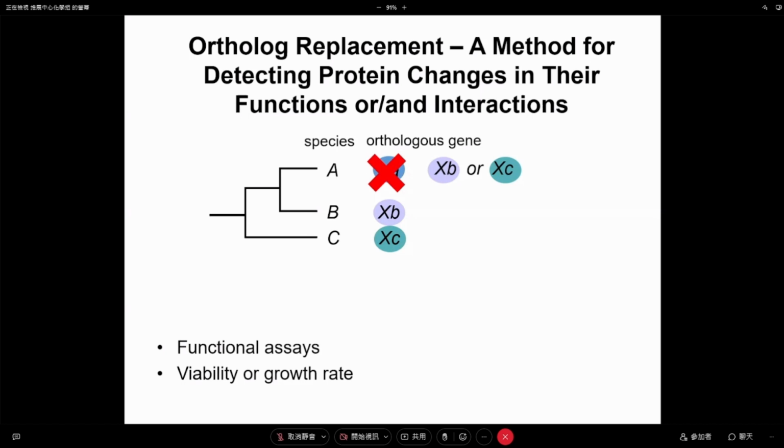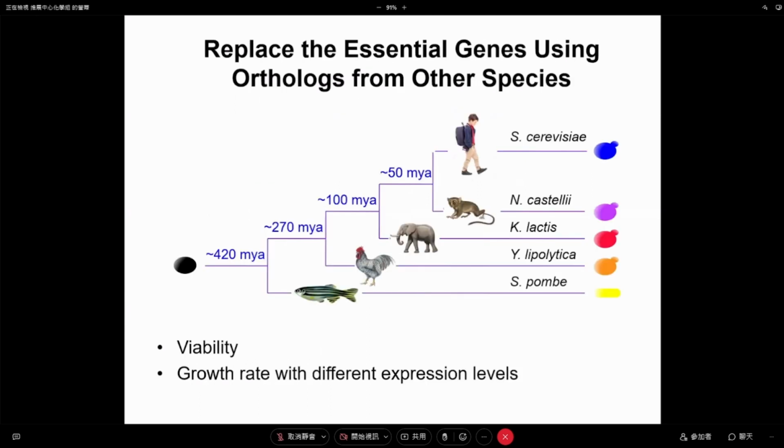Okay, and then we can test if the essential gene is working, so the cell will survive. But if they cannot work, the cell will become very sick or they will die. Very simple and basic. The system itself is we are using budding yeast, Saccharomyces cerevisiae, as a platform, and we pick a few other yeasts. They separated from cerevisiae at different time points.